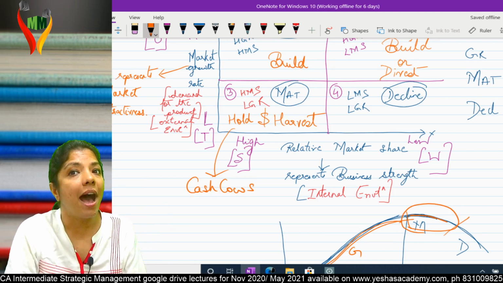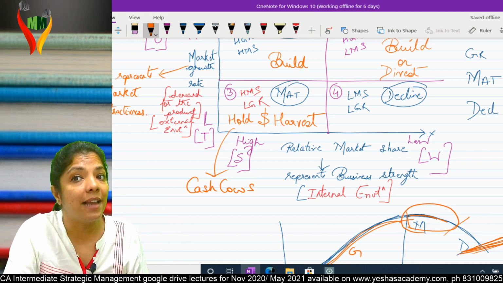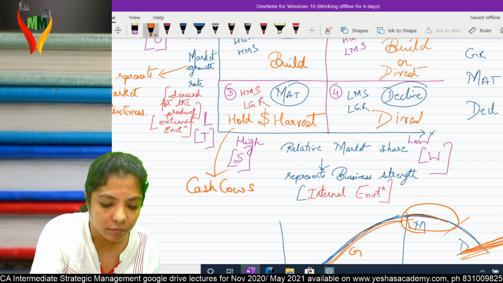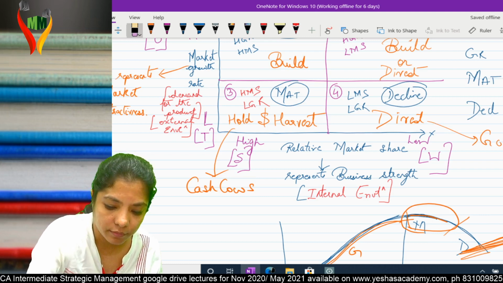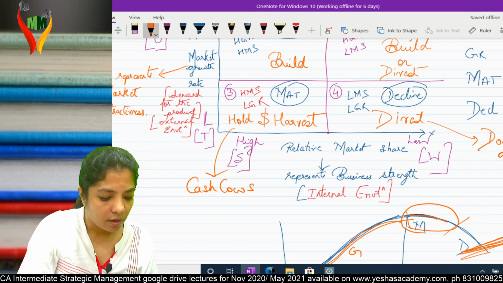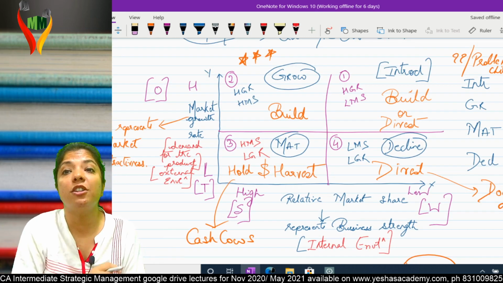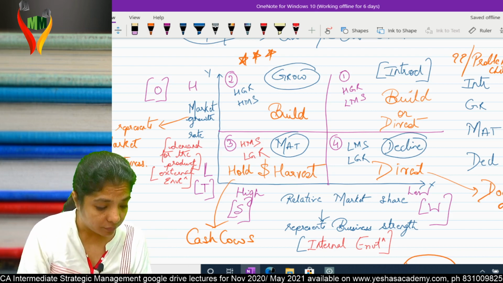If you don't harvest at the right time and come out, it will enter into which phase? Decline phase, and then you have to divest here. And decline phase, I've called it dogs. Am I clear? Is BCG clear? Is BCG very clear? Please explain to me. Is this very clear?